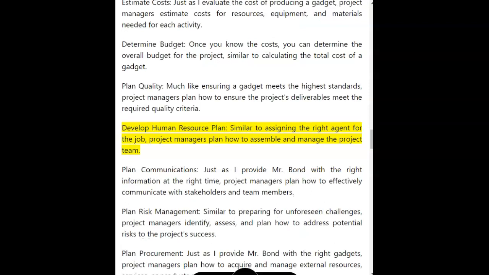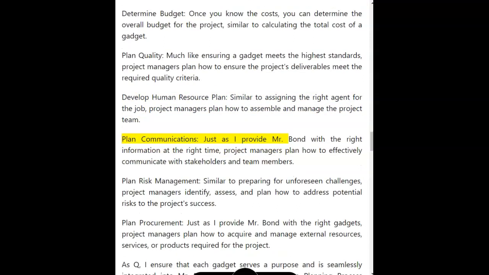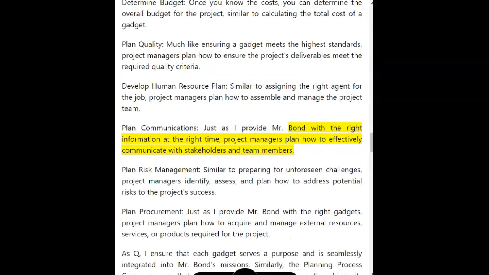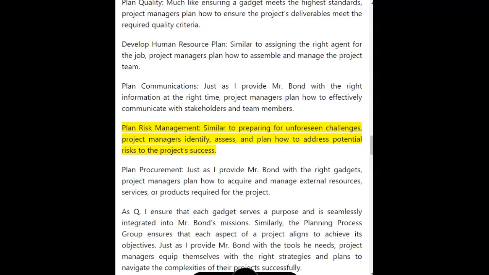Develop human resource plan. Similar to assigning the right agent for the job, project managers plan how to assemble and manage the project team. Plan communications. Just as I provide Mr. Bond with the right information at the right time, project managers plan how to effectively communicate with stakeholders and team members. Plan risk management. Similar to preparing for unforeseen challenges, project managers identify, assess, and plan how to address potential risks for project success.